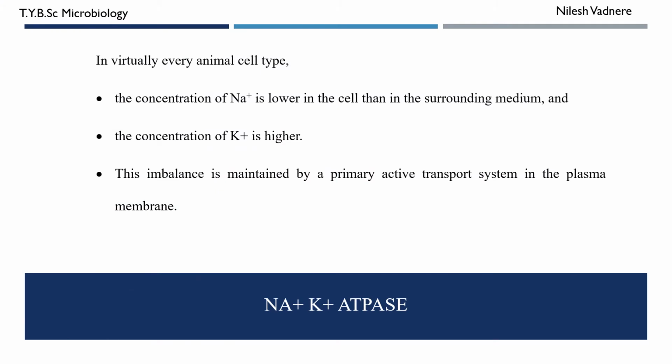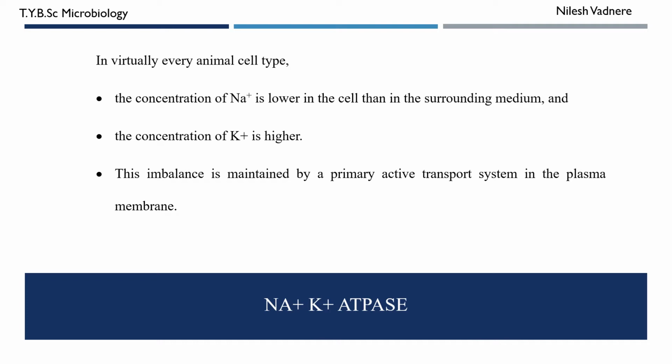Now we will discuss this sodium potassium ATPase. As I told you, they are present in almost all types of cells, particularly in animal cells, and they maintain the balance in the concentration of sodium and potassium ions across the cell membrane. Remember that both the sodium ion and potassium ion are positively charged ions.